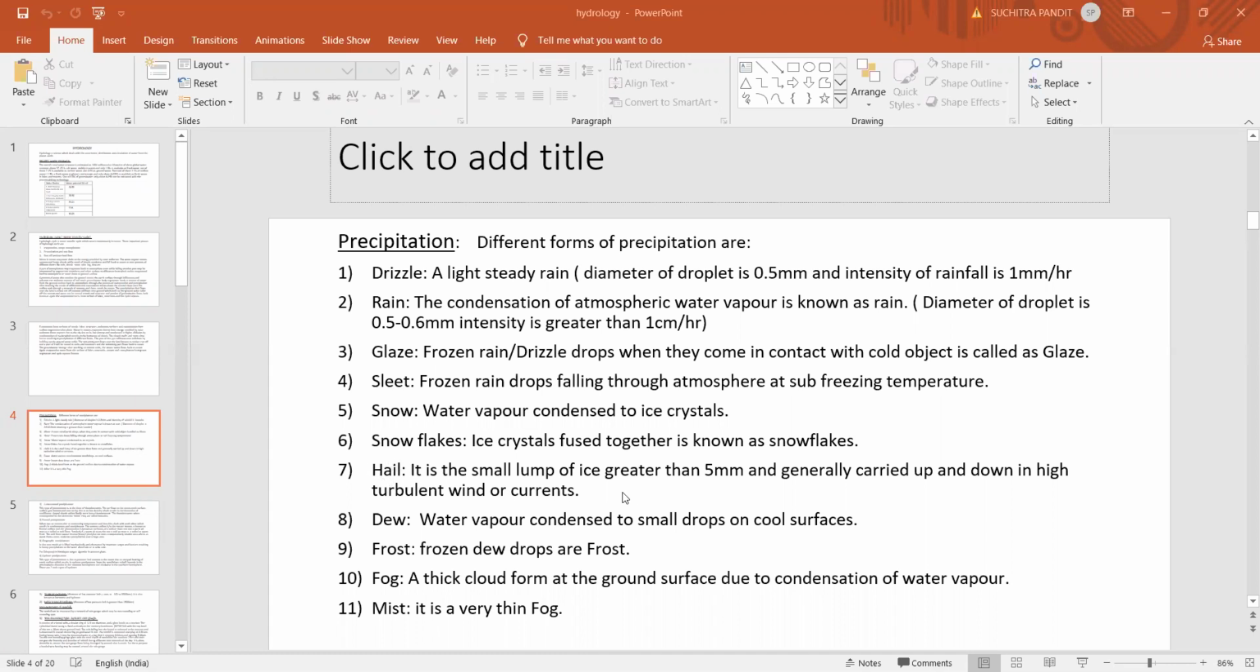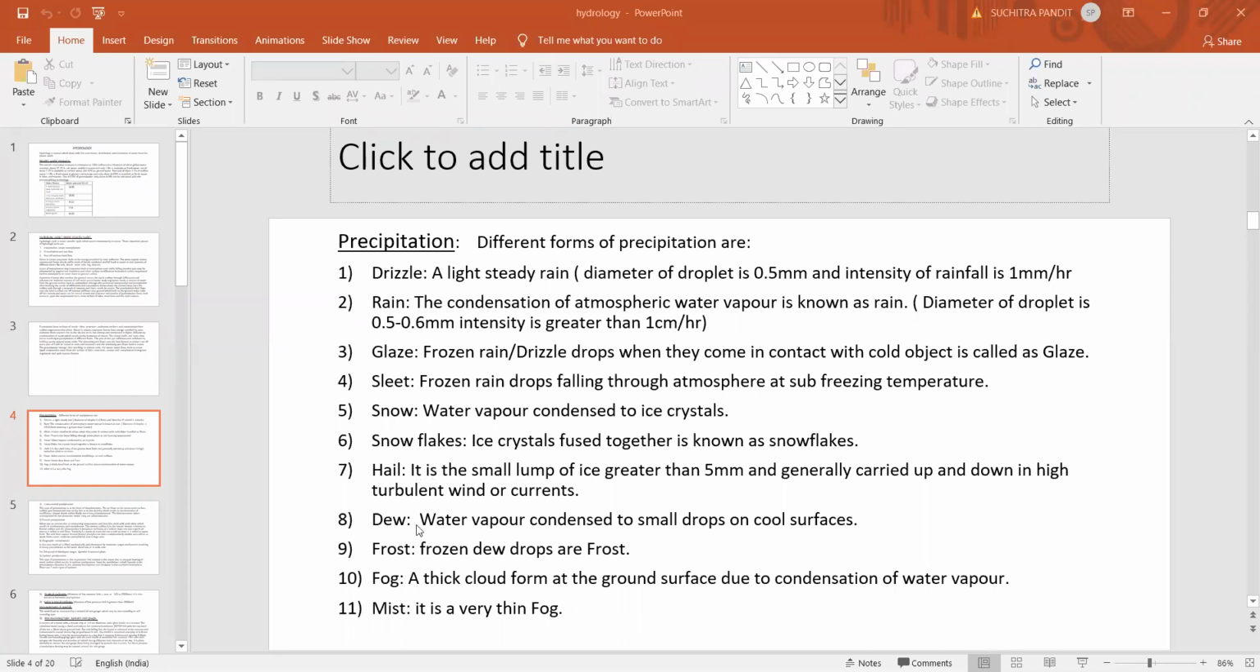So it is nothing but, in Kannada we call it as alikal male, hailstorm. Here a lump of ice crystal having a diameter greater than 5 millimeter, and it is carried up and down by high turbulent wind or current, is called as hail, and it is also called as hailstorm.